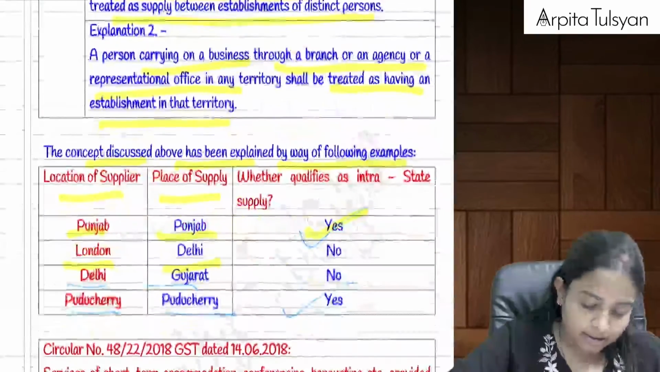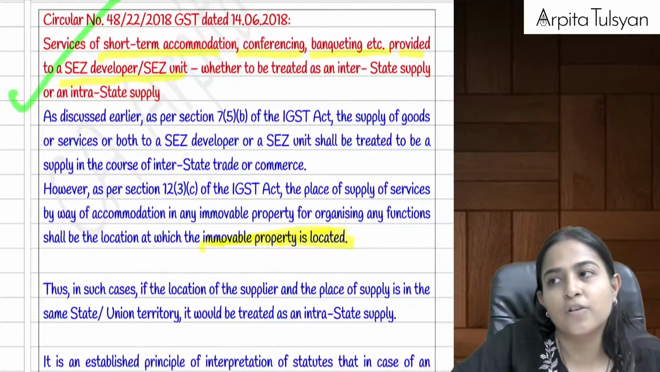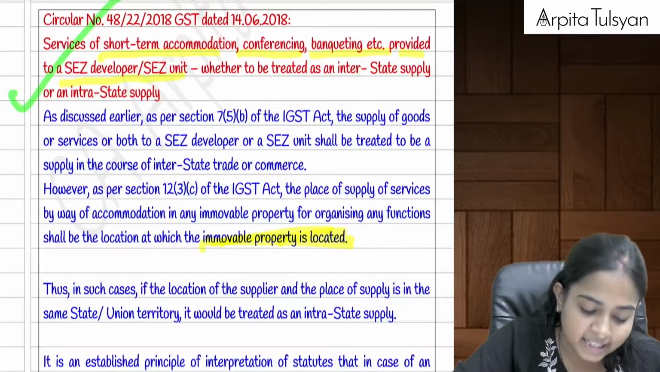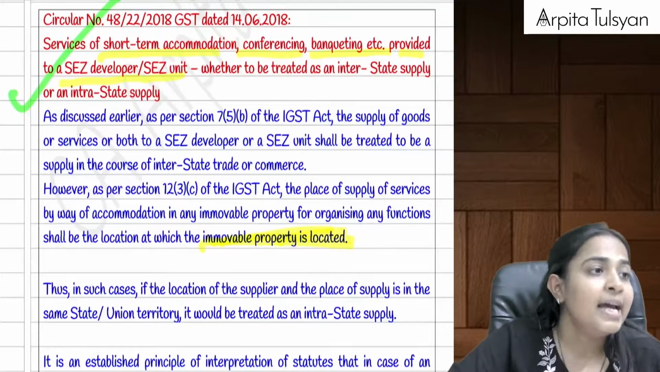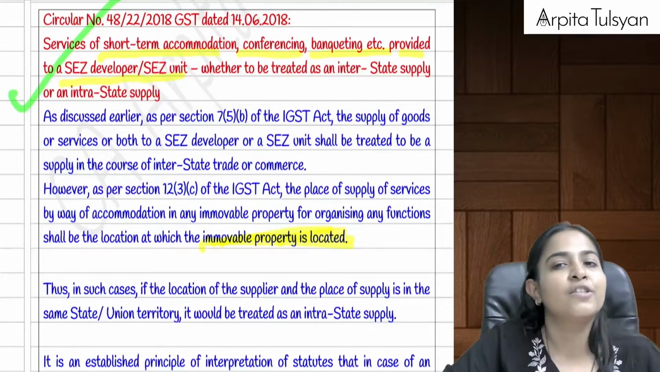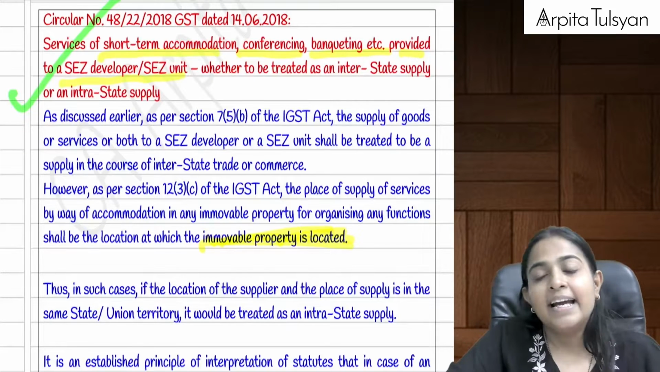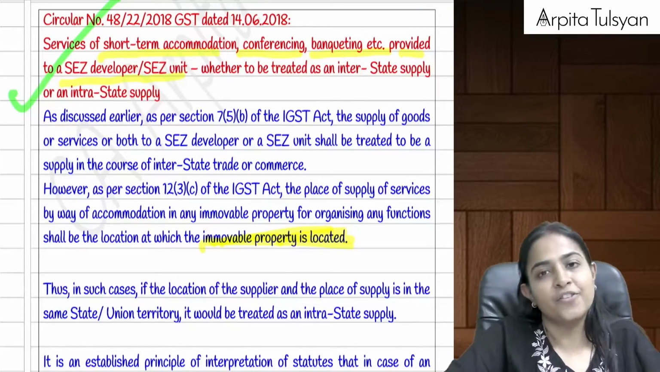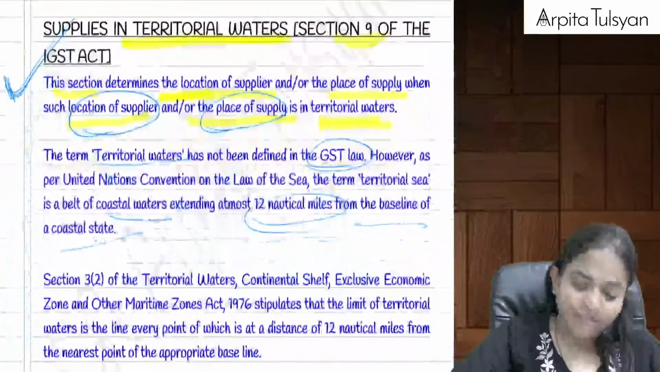Then after that there was a small circular: if accommodation services for lodging, or for the conduct of any conference, etc., have been provided to SEZ, then which provision will apply? Specific provisions will always override the general one. So if the services have been given to SEZ, then that is always considered as interstate supply, and therefore the service provider is required to apply IGST on such service, right?